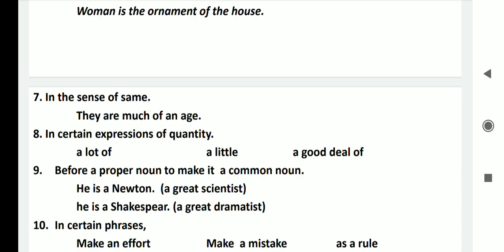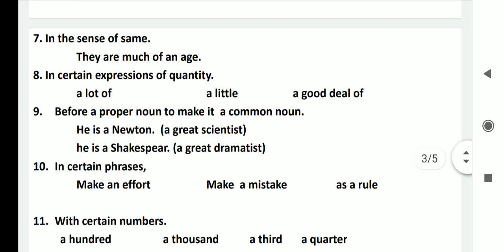In certain expressions of quantity, we use a. For example, a lot of, a little, a good deal of. Now point number 9, before a proper noun to make it a common noun. For example, here we have written a sentence, He is a Newton. Newton was a great scientist. He is a Newton. That means before a proper noun.